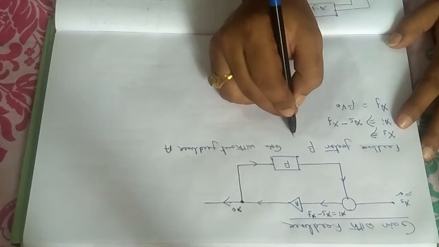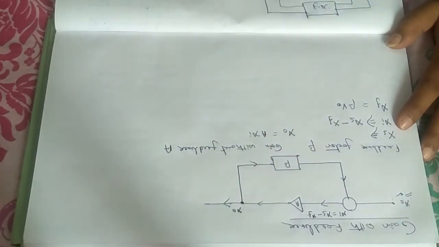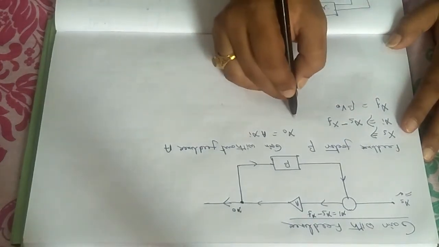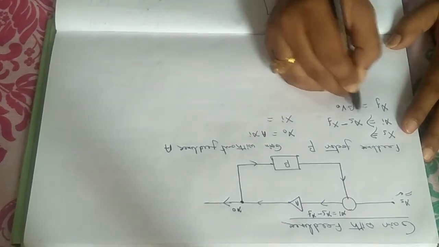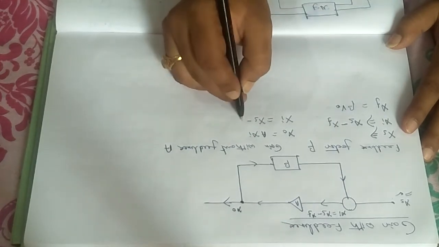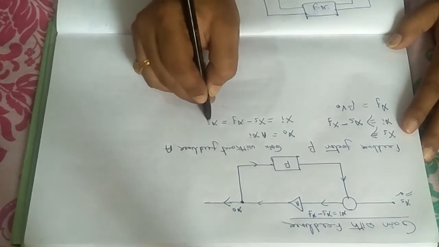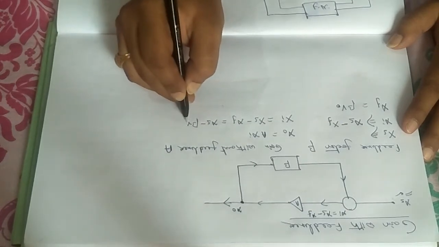So I can easily write x0 equals A into xi, and xf equals beta V0 that I have written. So what will be the value of xi, actual input, that is xs minus xf, that will be equal to xs minus beta V0.